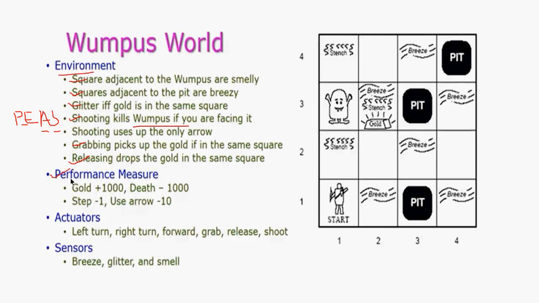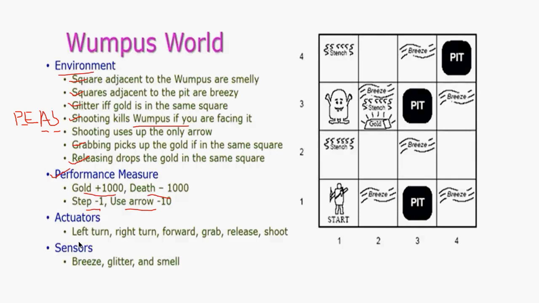Okay, the performance measure is nothing but it is going to calculate. If you attain the goal, you are going to get 1,000 points. It is set. You are going to have negative points if you step into the Wumpus or a pit. -1 for each step, okay, and if the arrow is being used, then it is -10.